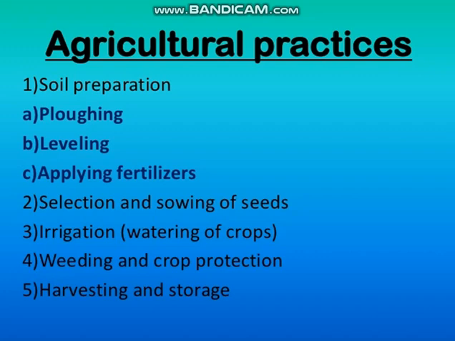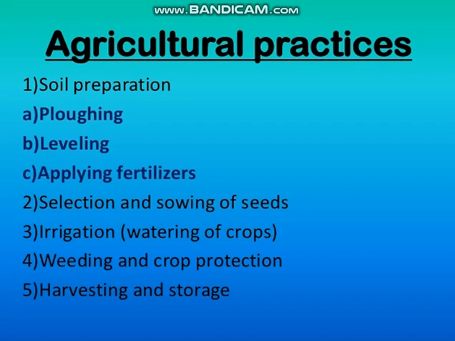To grow crops, a farmer performs several activities over a period of time, like preparing the soil, sowing the seeds, watering the fields, and providing fertilizers, etc. All these activities are called agricultural practices. Thus, we can define agricultural practice as the various activities or tasks which a farmer performs to produce a good